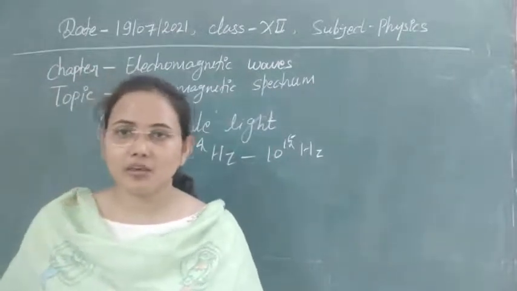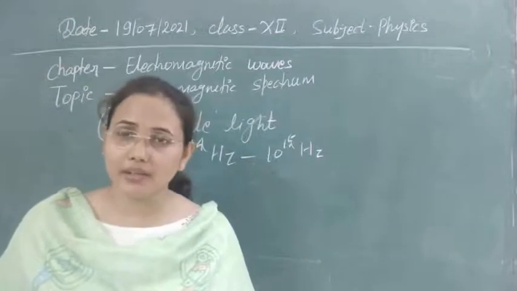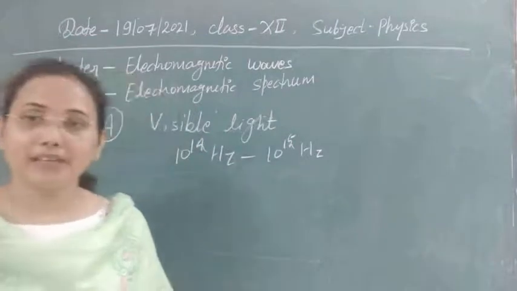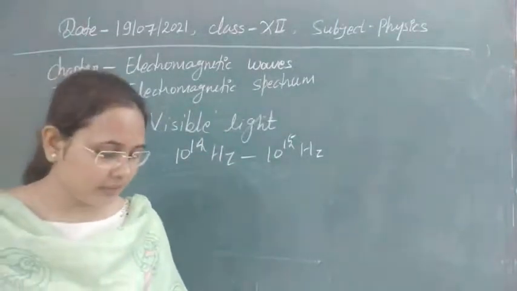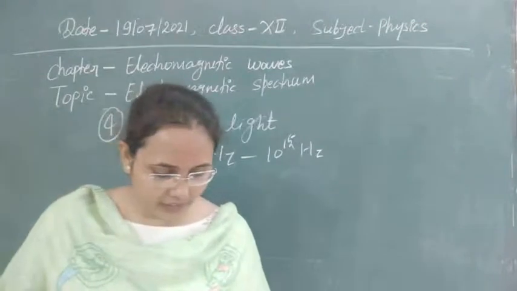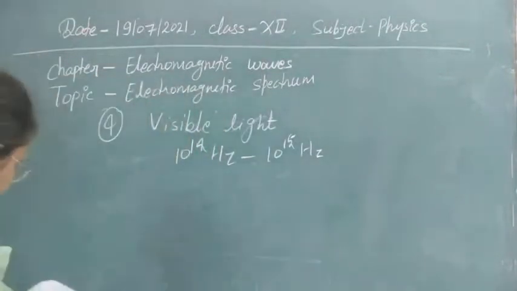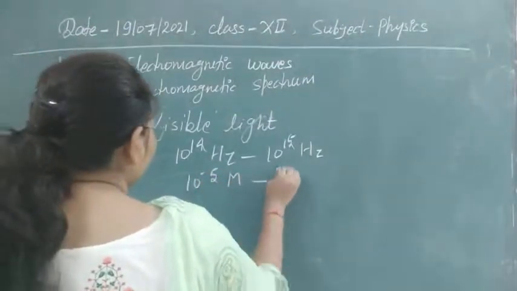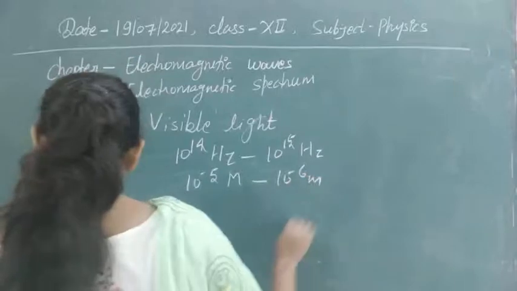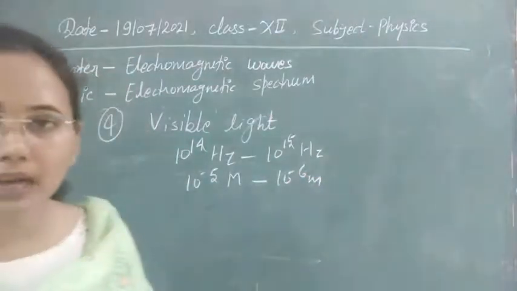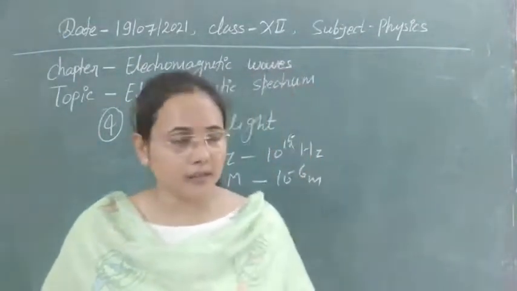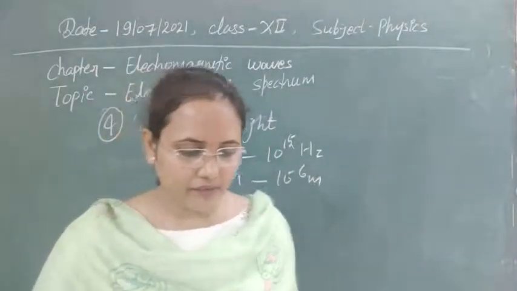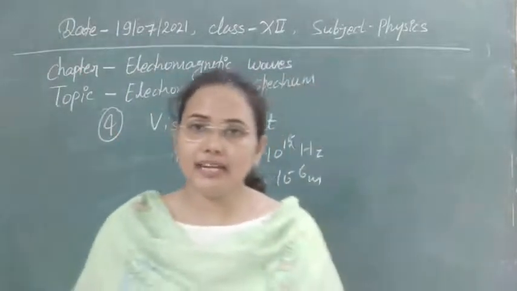I don't have to tell you information about this light, you know already. You can imagine what would happen if light were suddenly absent from the earth. Next, the wavelength of visible light is also very small. It is from 10 to the power minus 5 meter to 10 to the power minus 6 meter. This is the range of the wavelength for the visible light.